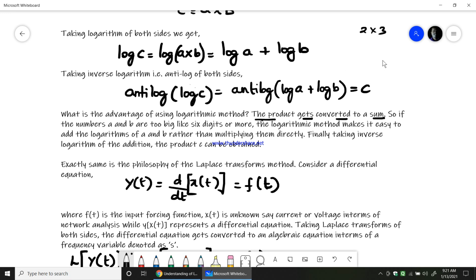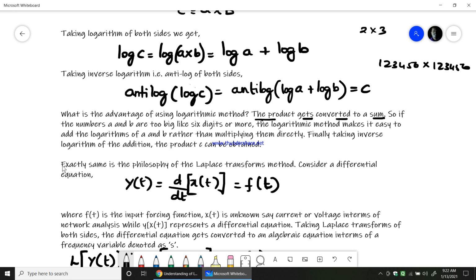But if I have 123456 multiplied by 123456, a 6 digit multiplication, it is very easy if you apply the logarithmic method, add the two, and use anti-log to find the final result. That is what the logarithmic method is all about.